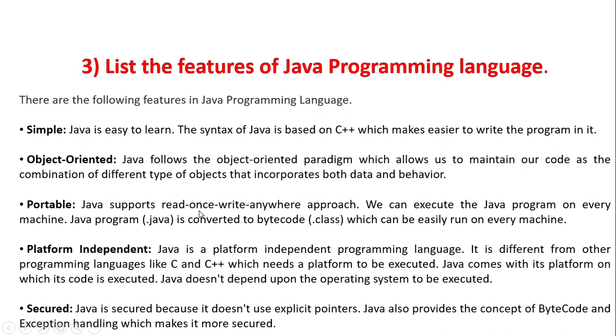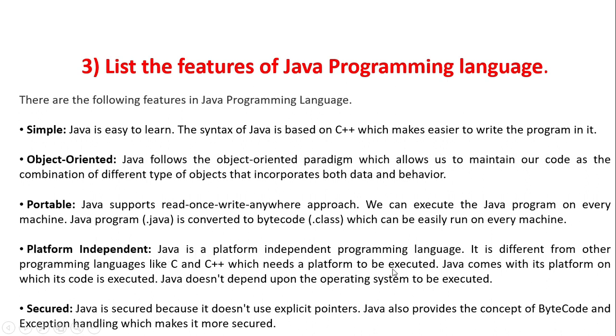Portable. Java supports read once, write anywhere. If we compile our program successfully, we can run it anywhere, which is the read once, write anywhere approach. We can execute Java programs on every machine, irrespective of Windows, Macintosh, or any kind of system. Java is converted to bytecode, which is a .class file. If you compile your program, it will be converted to a .class file, which can be easily run on every machine.